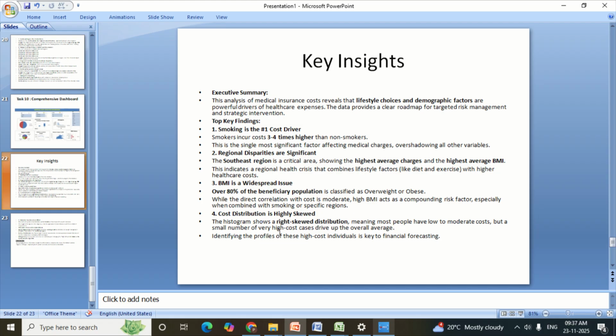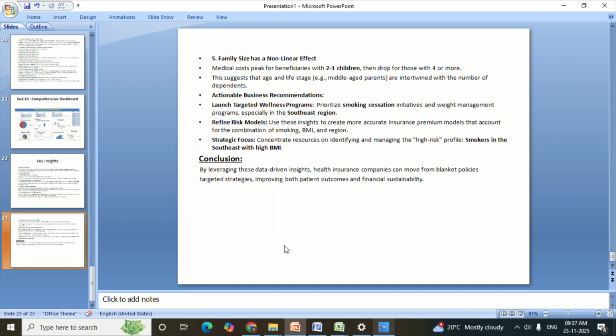Cost distribution is highly skewed. This histogram shows a highly skewed distribution, meaning most people have a low to moderate cost, but a small number of very high cost cases drive up the overall averages. Identifying the profiles of these high cost individuals is key to financial forecasting. Family size has a non-linear effect. Medical cost peaks for beneficiaries with 2 to 3 children, then drops for those with 4 or more. This suggests that age and life stage are intertwined with the number of dependents.